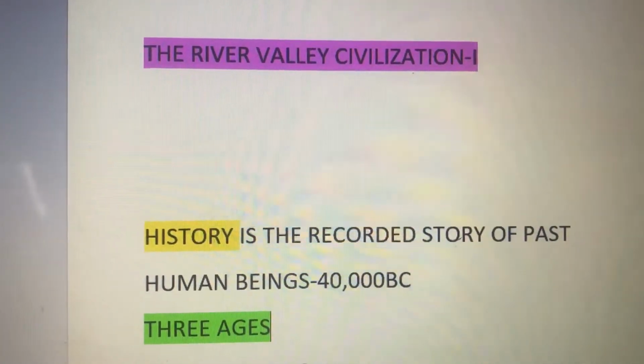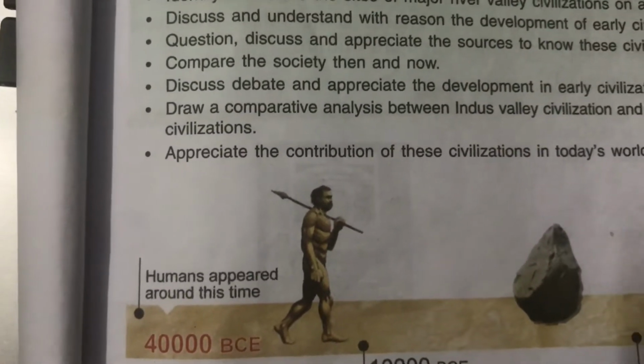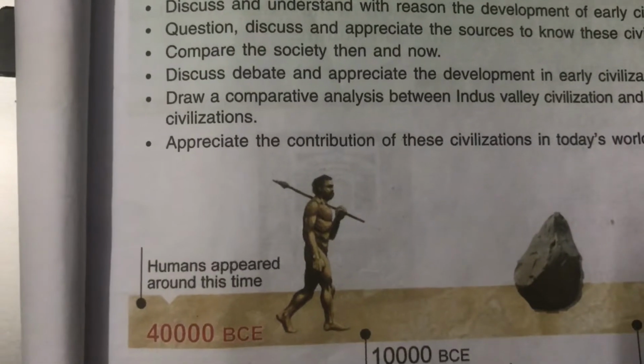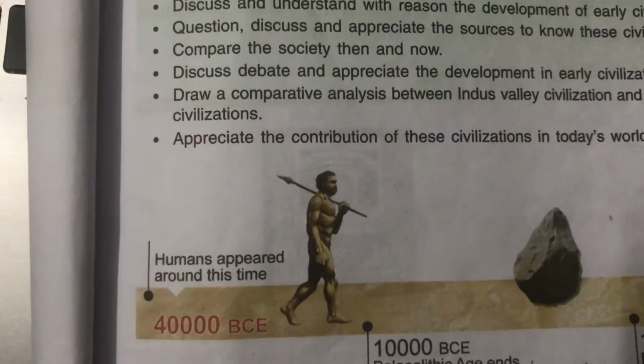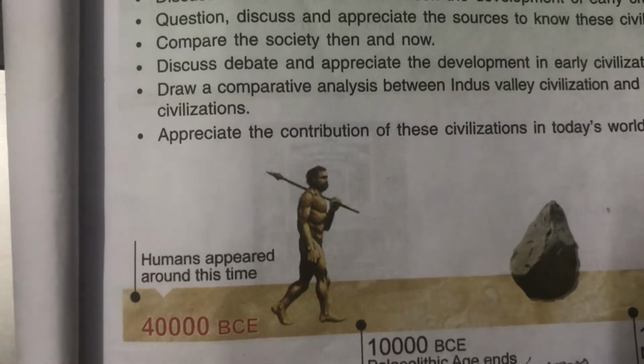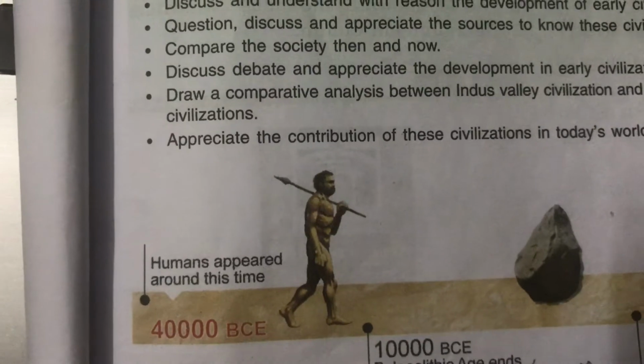In 5th class you have read how human beings appeared on the earth. In the starting they lived in the forests and then they started to live a settled life. Human beings appeared on the earth around 40,000 BC.